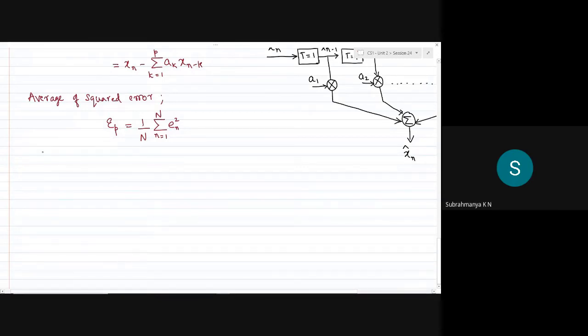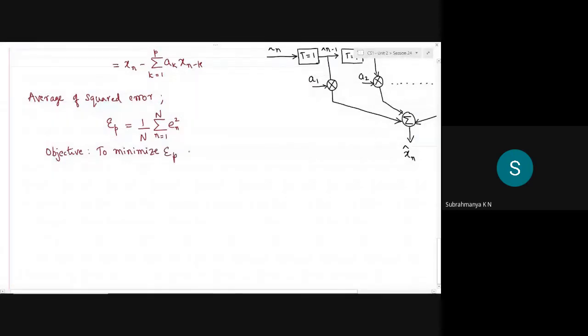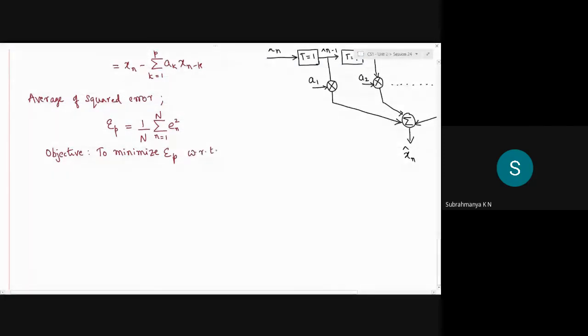So our objective is to minimize this EP with respect to the prediction filter coefficients.